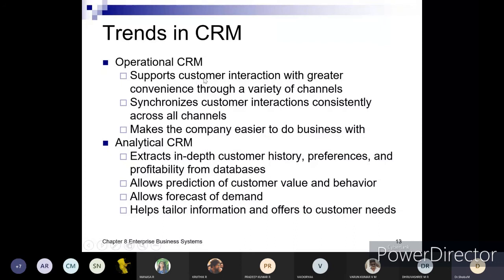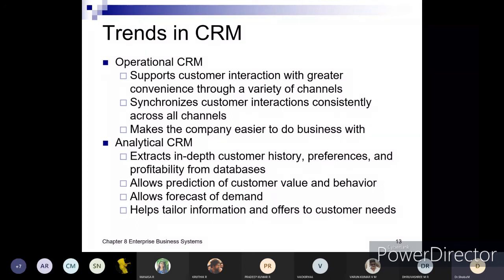Operational CRM is one, and next is analytical CRM. Okay, you could do a lot of analysis with respect to the data available with you. So extract in-depth customer history, preferences, and profitability from databases. You can in fact extract and analyze only those customers who have done a lot of purchases in the past.